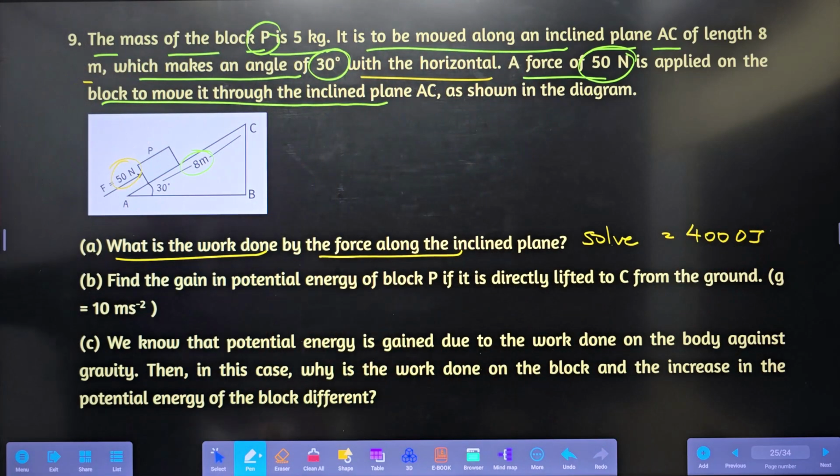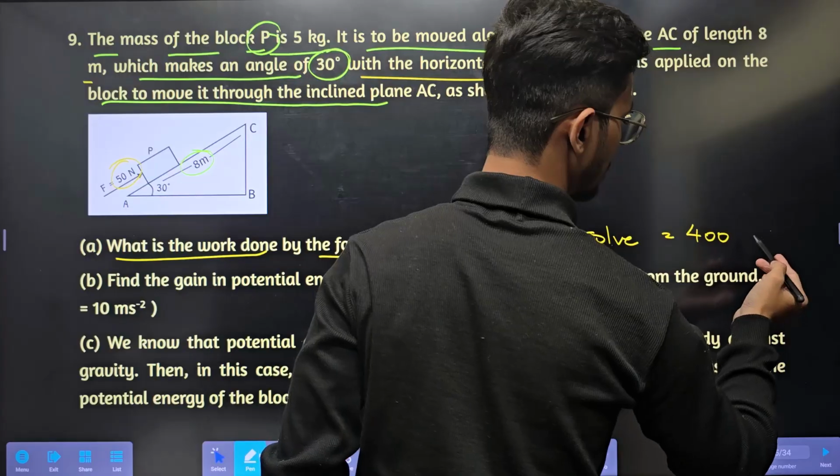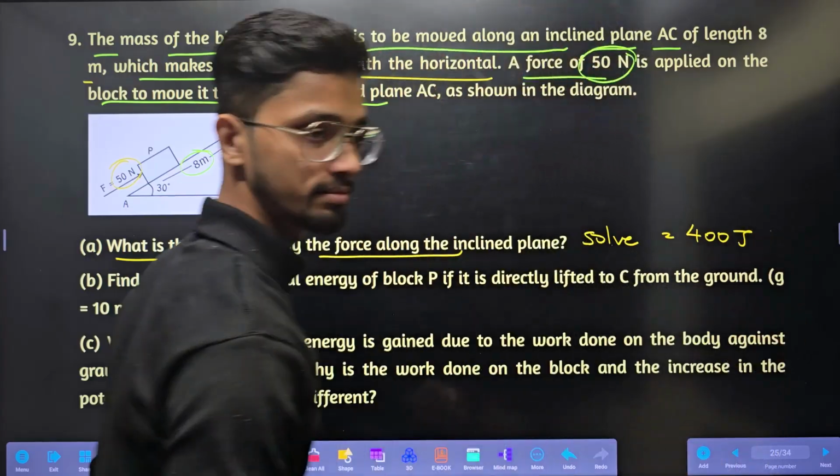Simple. I have only solved 5 × 40, which is 400 joule. 400, right?